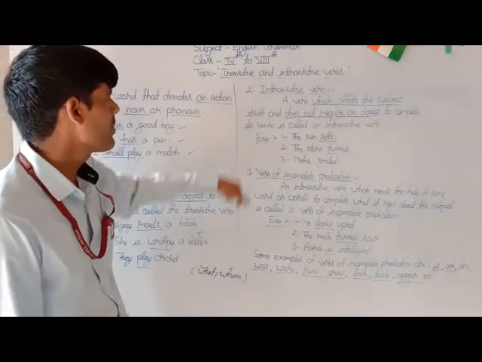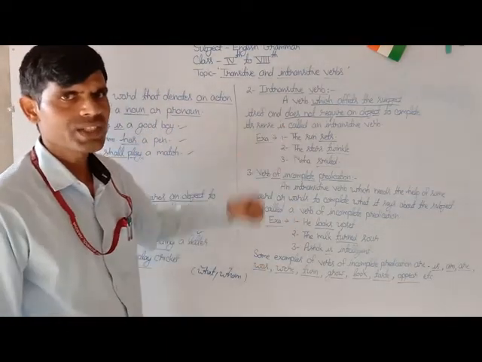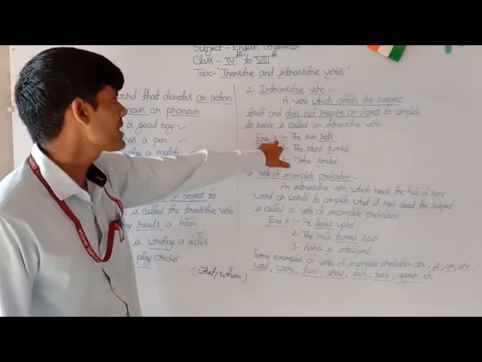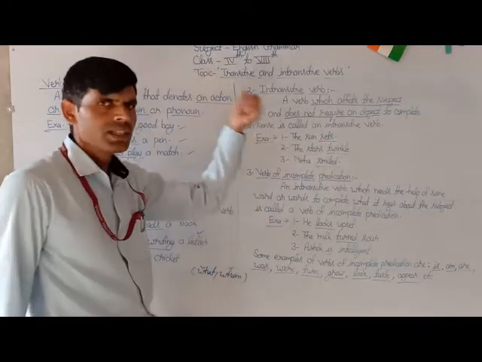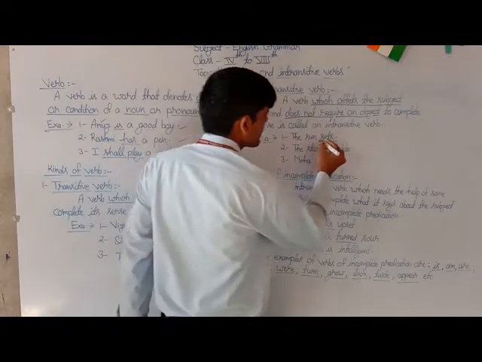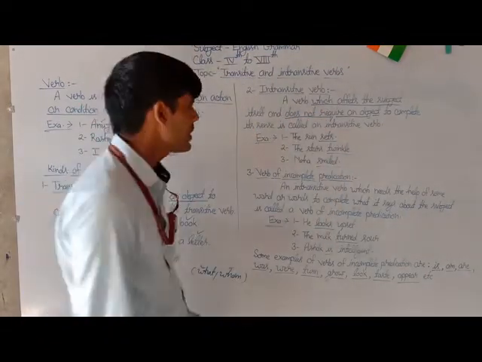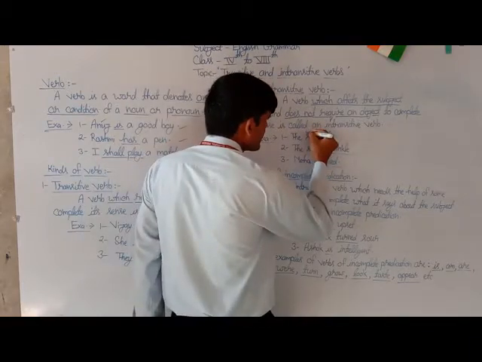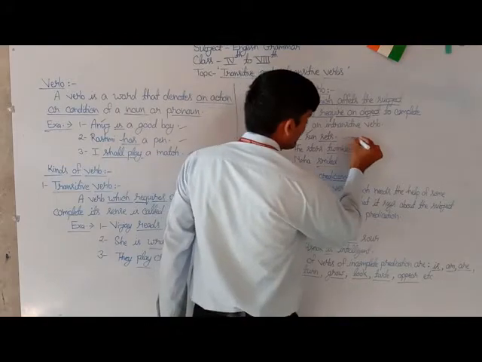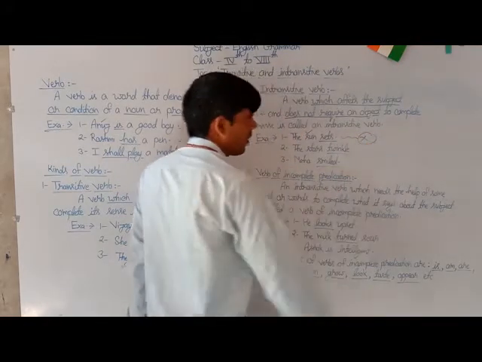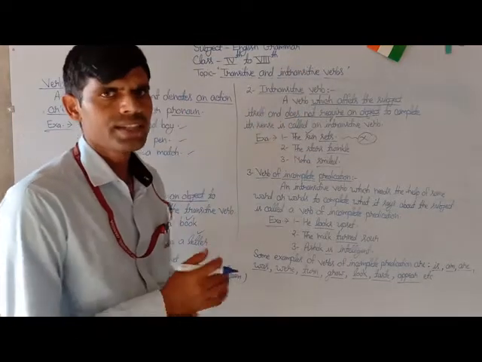To know more about this expression, you have to see some examples related to this topic. And the first one is the sun sets. Here the underlined word sets is an intransitive verb because it affects the subject sun itself and does not require any other object to complete its sense. So this is counted as an intransitive verb.